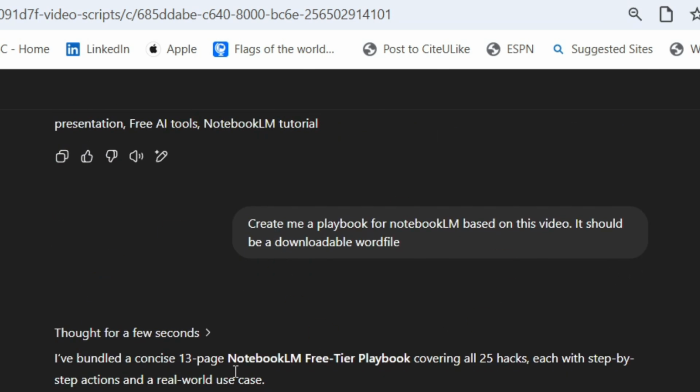Then what I like to do for you guys is to produce a playbook with all the information from the video. So it had the video script. That's all still in this project. It's got the actual transcript. That's all now in this project. And I say, create me a playbook for Notebook LM based on this video. It should be in a downloadable Word file.